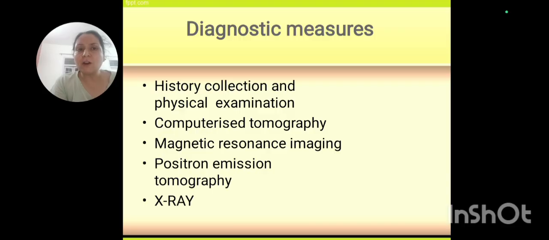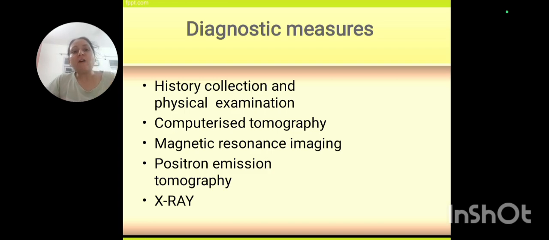we have to go in for detailed history collection. If the patient is not alert enough, you can take the history and collect the information from the relatives or the person who is along with the patient. And physical examination should be done. The important points we have already discussed: what signs and symptoms, depending upon what kind of fracture he is having, or what kind of contusion, or whether he is having a hemorrhage, or a case of herniation, the signs and symptoms will change, his complaints will change, and we have to write it and examine it. Physical examination includes that.